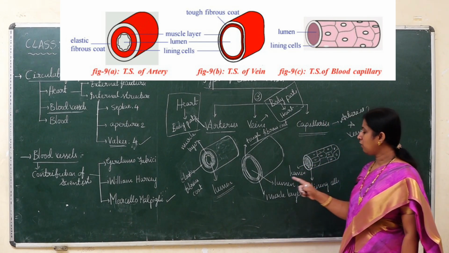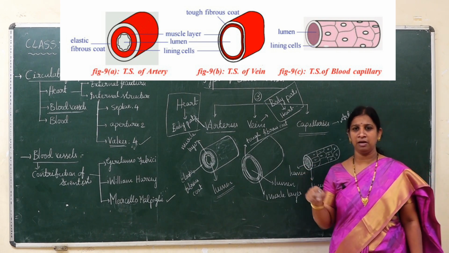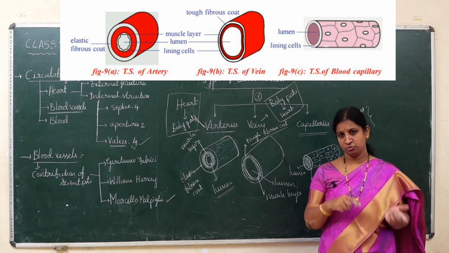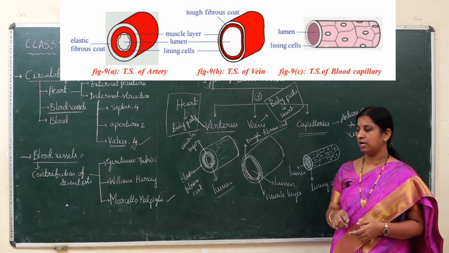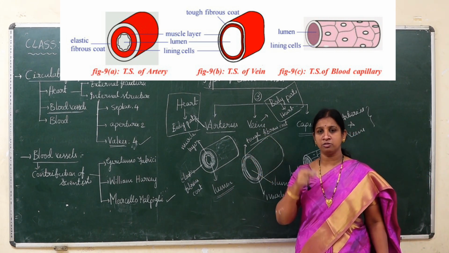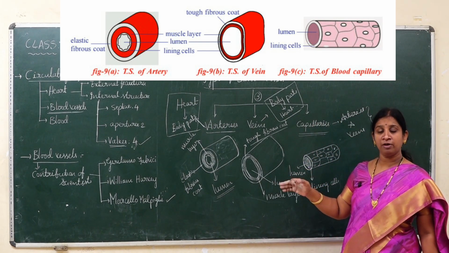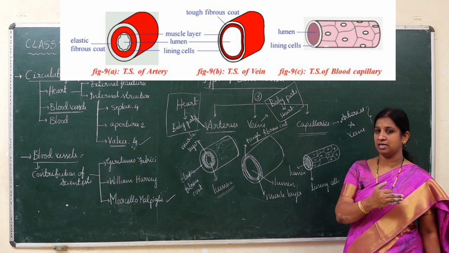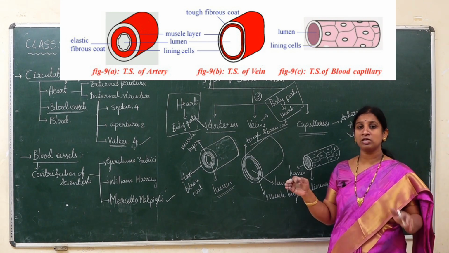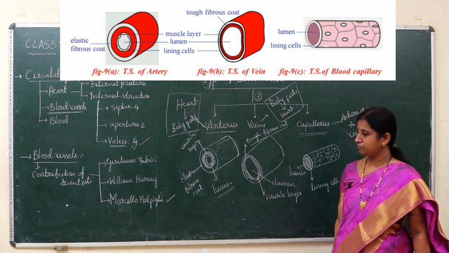All these three are very important in our body to carry blood from the heart to the body parts and from the body parts to the heart. So once again, remember: arteries carry blood from the heart towards the body parts, veins carry blood from body parts towards the heart, and capillaries are used to connect both arteries with veins. I hope you understood up to this.